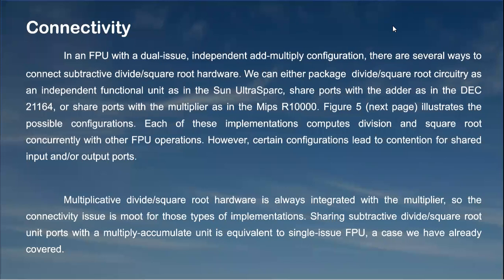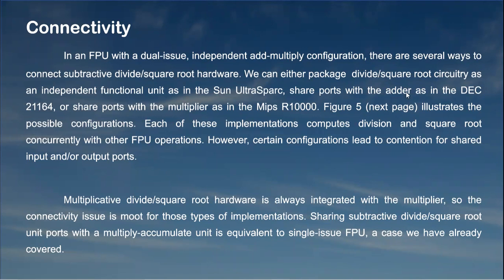Next one is connectivity. In an FPU with a dual issue independent add multiply configuration, there are several ways to connect subtractive divide square root hardware. We can either package divide or square root circuitry as an independent functional unit, as in the Sun UltraSPARC, share ports with the adder as in the DEC, or share ports with the multiplier as in the MIPS. Figure 5 illustrates the possible configurations.